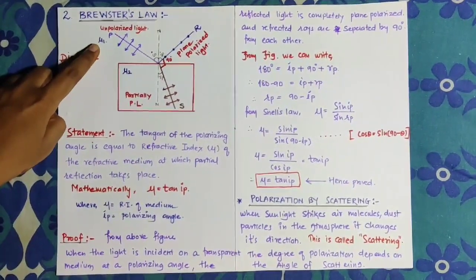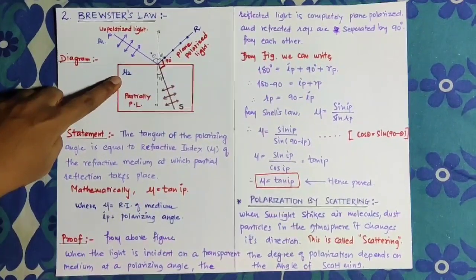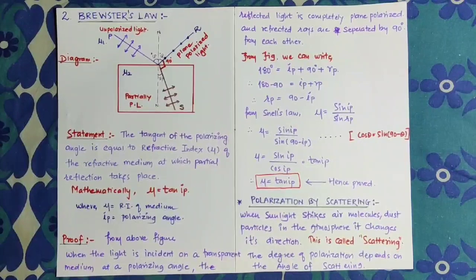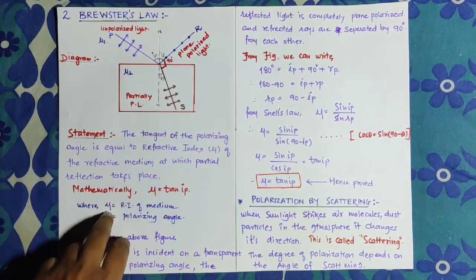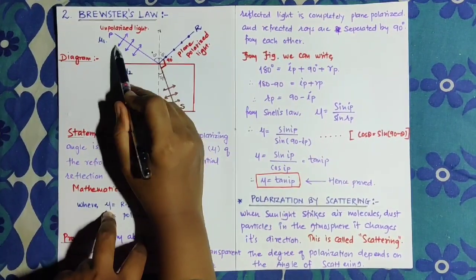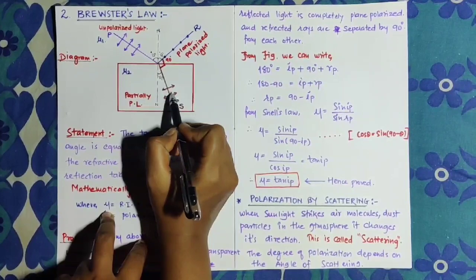The first medium has refractive index mu1 and the second medium has refractive index mu2. We consider three types of light. First, unpolarized light, that means light having any direction. This unpolarized light is passing through the transparent medium.